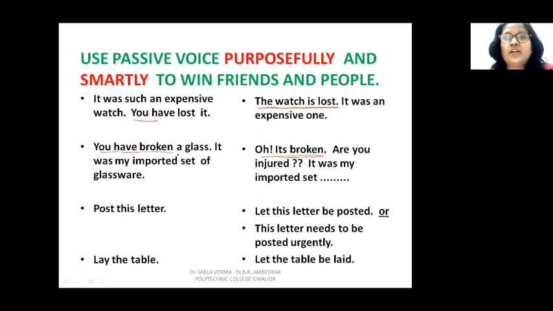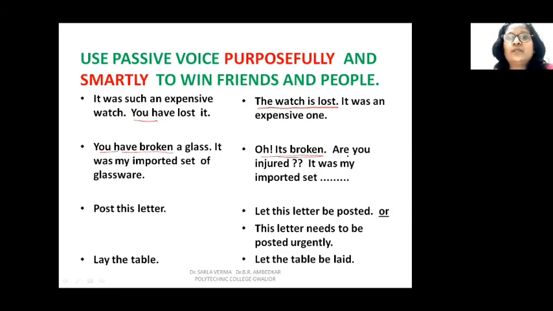So when you say you have broken, you are blaming the worker or the maid who's working in the kitchen. If you say it's broken, you are concerned that it's broken. But see how the feelings also change with voice. It's broken. Are you injured? Are you okay? I hope you are not hurt. It was my imported set. So the owner is worried that it was an expensive set of glassware, and one of it is broken.